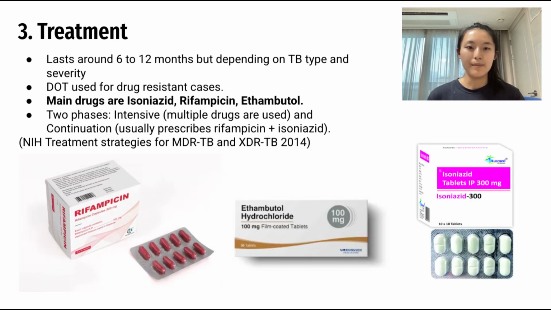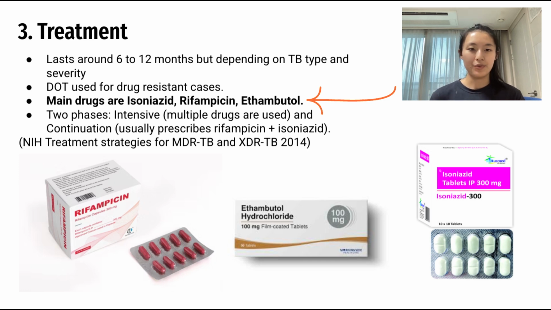General treatment methods involve prescribing a multi-drug antibiotic regimen over a span of around 6 to 12 months. Specific medications really depend on what type of tuberculosis it is and the general severity of the illness, as well as the drug resistance of that specific TB strain that's infecting the patient. A couple of common drugs that are used include the following.